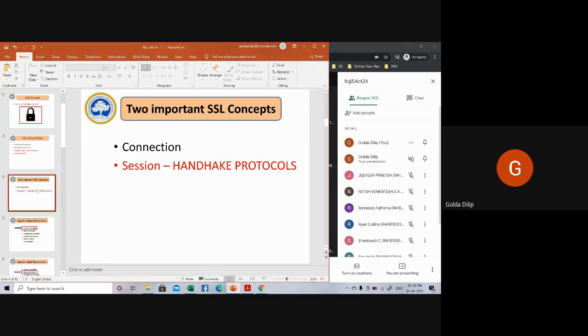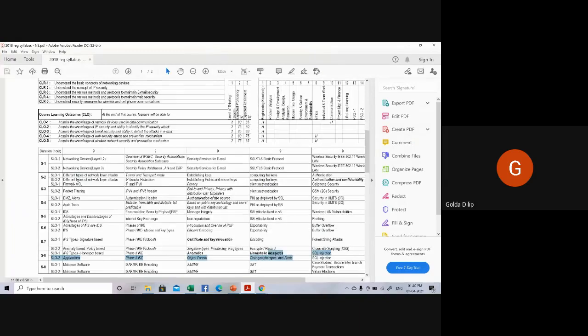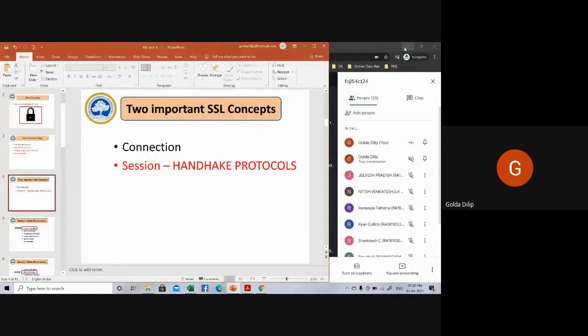Again, some states are being created during this handshaking. We will learn handshaking in detail. You can see here in your syllabus, we have the handshake of messages, and how this handshaking is done will be discussed in detail. As of now, keep in mind that during the handshake protocol, all these states are created.